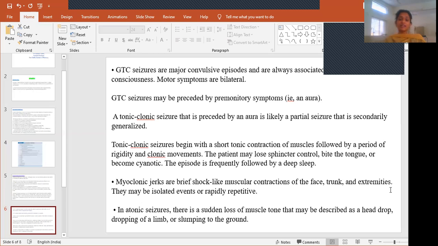In atonic seizures, there is sudden loss of muscle tone that may be described as a head drop, drooping of limb, and slumping to the ground. So atonic seizures means suddenly the body will lose its tonicity. Suddenly the patient will fall, with a droop of the head. Sometimes if the hand is held like this, it will lose its tonicity and suddenly the limbs will fall, and also slumping to the ground. All of a sudden the patient will fall to the ground. So that we call atonic seizures.